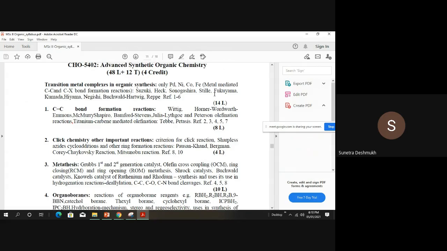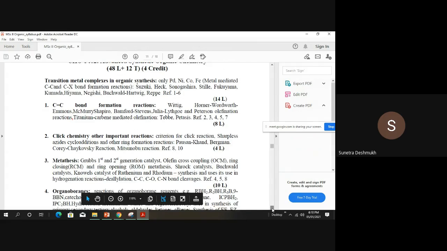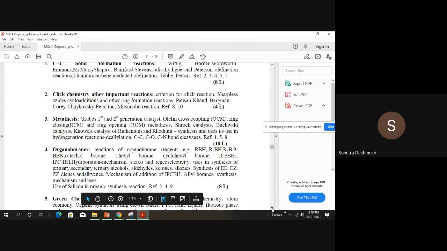Okay, so this 14 lecture topic I will take, and the second topic, and the third, metathesis. So the first and third topics I will take from this paper. This is the distribution of this paper between me and Bodwesa. The remaining, the second one, carbon carbon double bond formation, click chemistry, organoboration, green chemistry, those lectures will be conducted by RSB in future. So we will concern ourselves with coupling reaction and metathesis reaction.